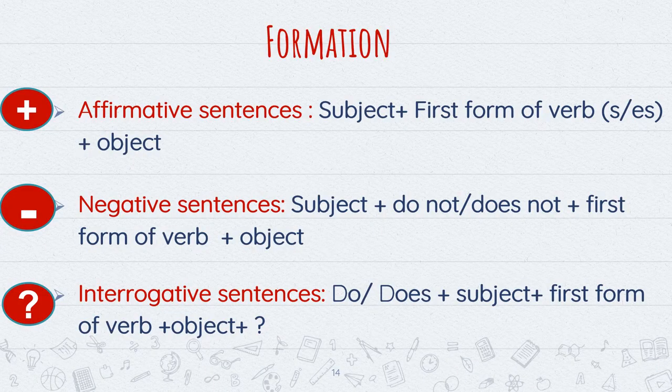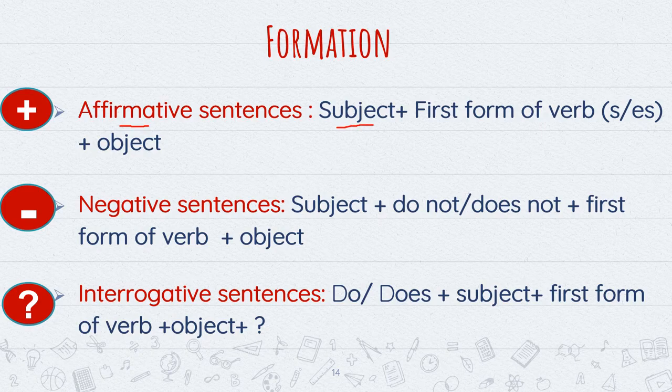Now let's discuss formation of simple present tense. Sentences can also be categorized in three types: positive sentences, or we can say affirmative sentences, negative sentences, and interrogative sentences. Now see the formation of simple present tense for affirmative sentences.